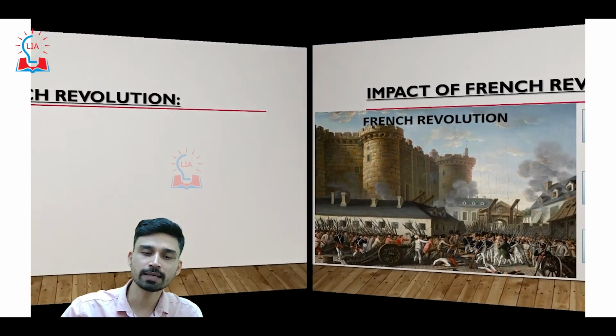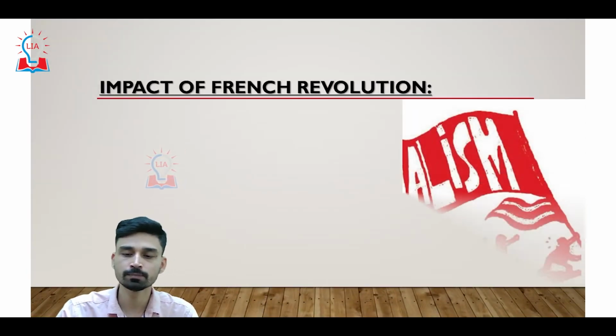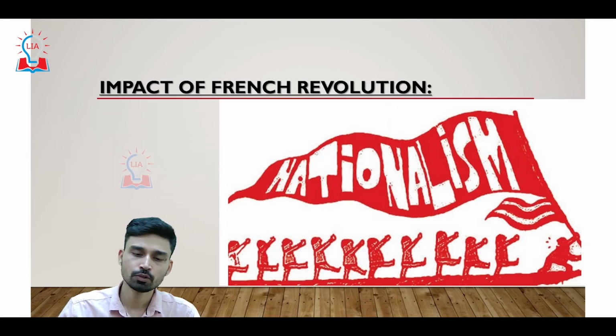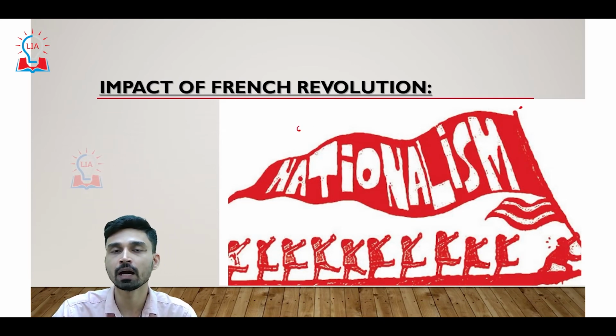Now let us try to understand the impact of the French Revolution in the general sense. One term that we use today in modern day, which we are well aware of, is called nationalism. Nationalism can, in simple terms, be defined as allegiance, or devotion, to one's own nation, one's own nation state or one's own country, and placing the national interest above one's own personal as well as group interest. So this is what is called nationalism.